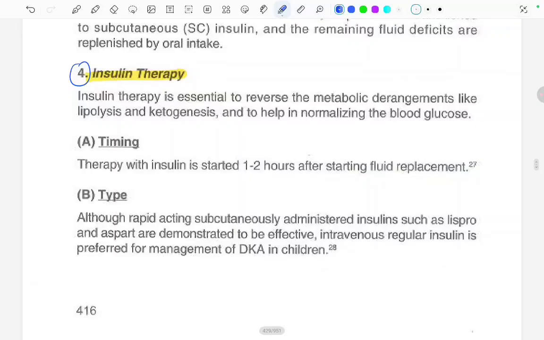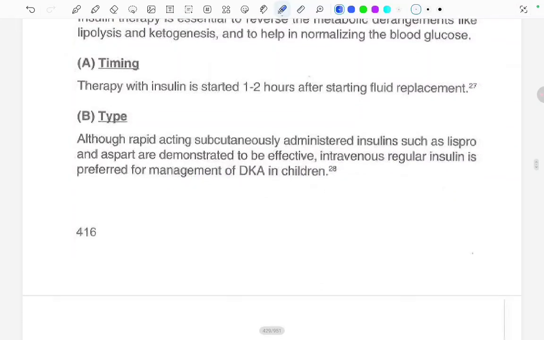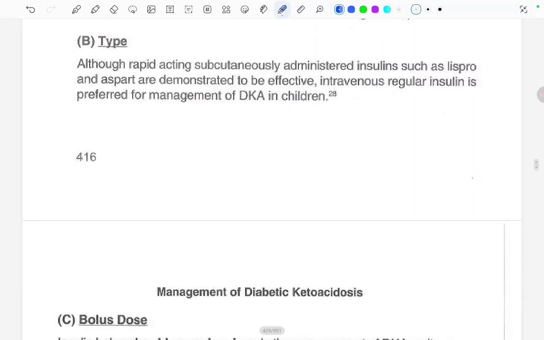Okay. Although rapid-acting subcutaneously administered insulin such as Lispro and Aspart are demonstrated to be effective, IV regular insulin is preferred for the management of DKA in children. What is preferred? Regular insulin. But these short-acting ones also are effective, as Lispro and Aspart are also effective.